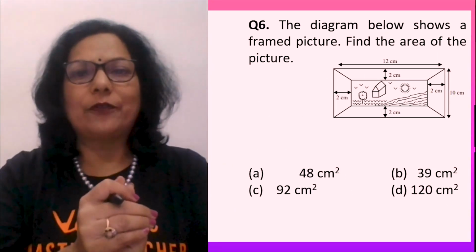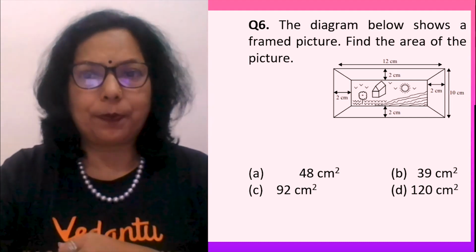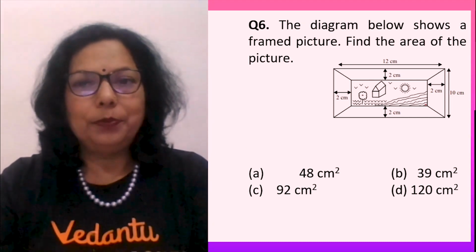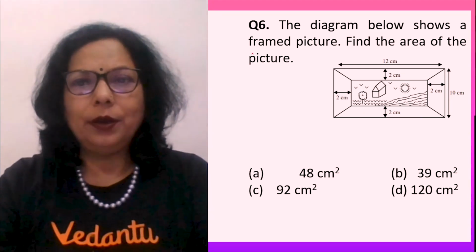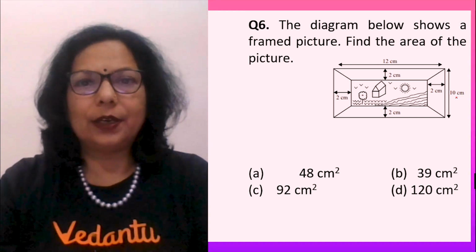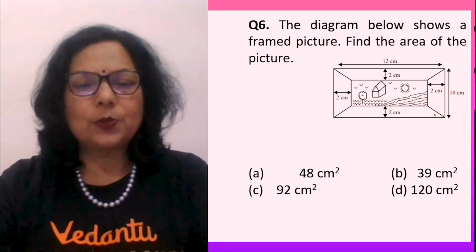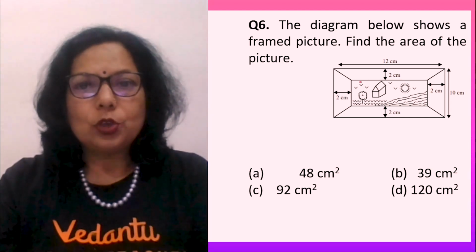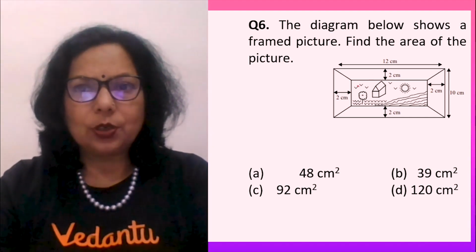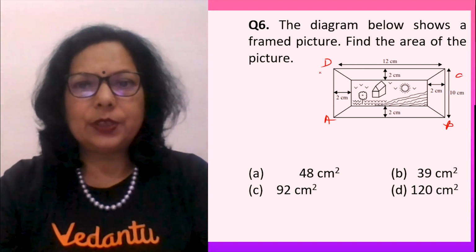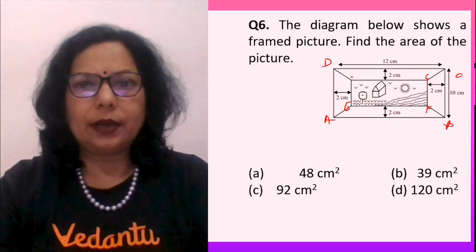The diagram shows a framed picture. Find the area of the picture. So you had a drawing competition. Beautiful scenery my kids have drawn. Now, what was the size of the paper? 12 and here it was 10. You left this much space for the framing and this is the size of the picture. Let us say outer rectangle is ABCD, inner rectangle is EFGH.